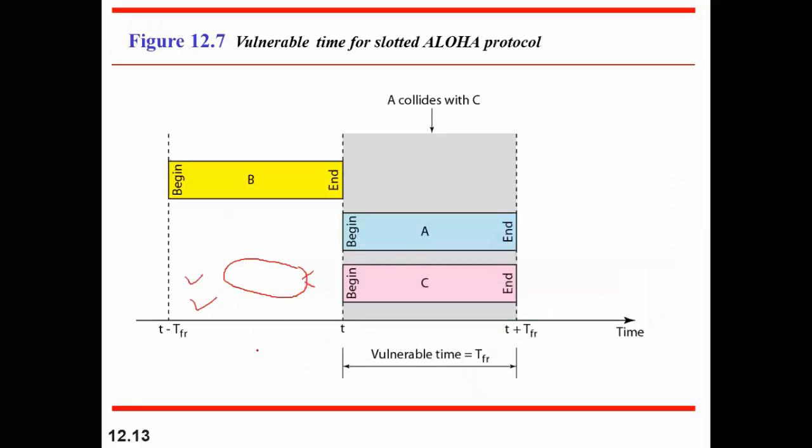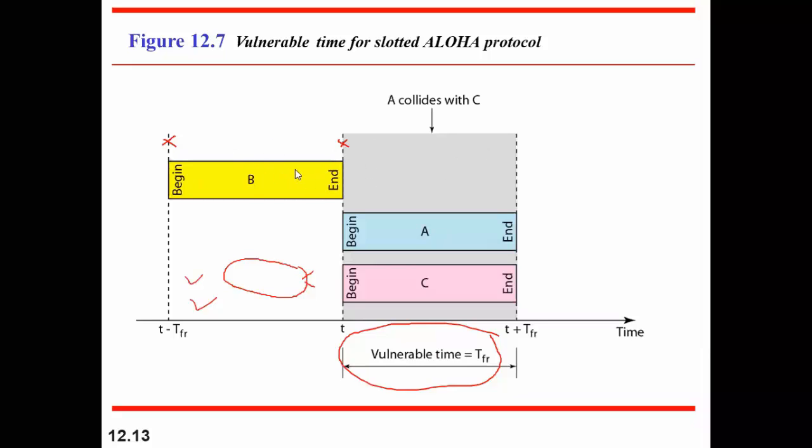So you can see the vulnerable time, because we have set that now the station can send the frame only at the beginning of the time slot, and here the time slot is not continuous as we have in case of pure Aloha. Here the time slot is discrete.